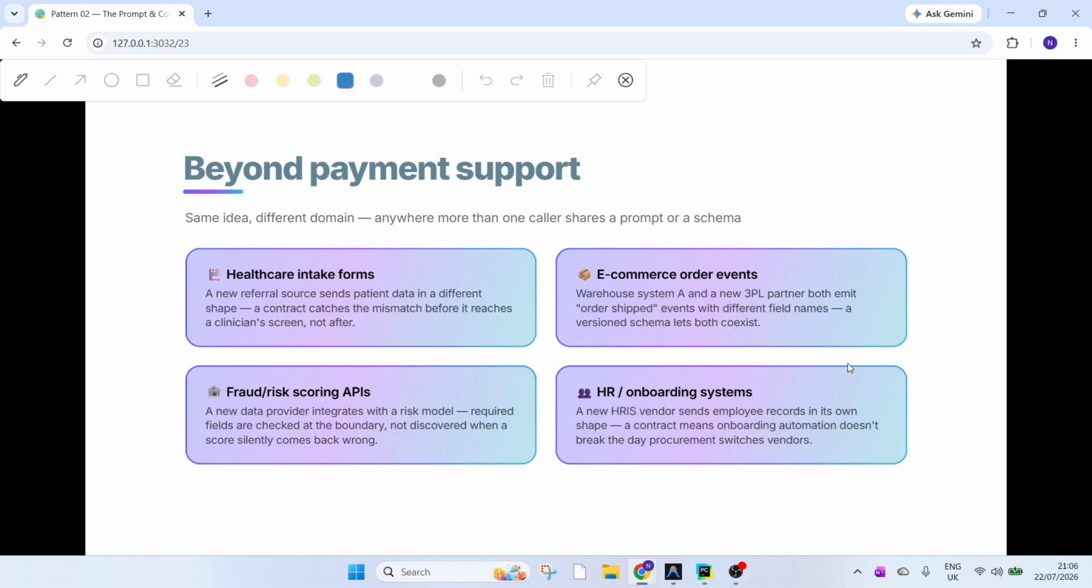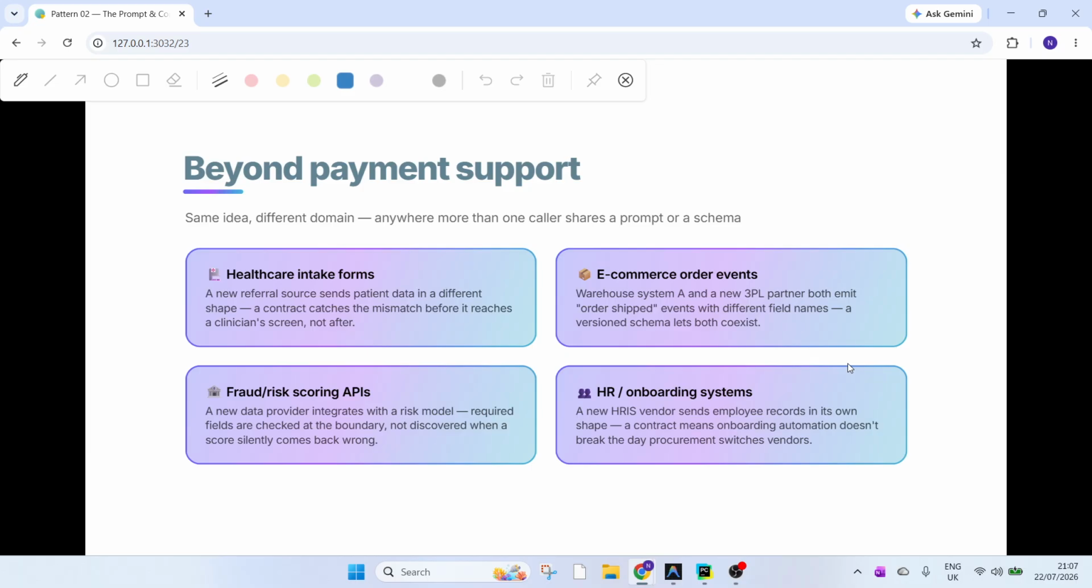So just to ensure that we are not only limiting ourselves to the payment support, and just to get a broader idea of where exactly this can help: one of my colleagues hit this exact bug at a logistics company. The partner started sending the order-shipped event with a field name different from what the warehouse system always used. Nothing crashed. It just silently stopped matching orders to shipments for about a day, before anyone noticed the numbers didn't add up.